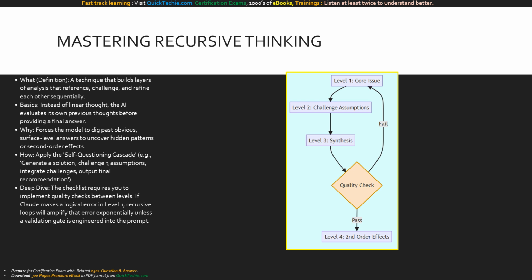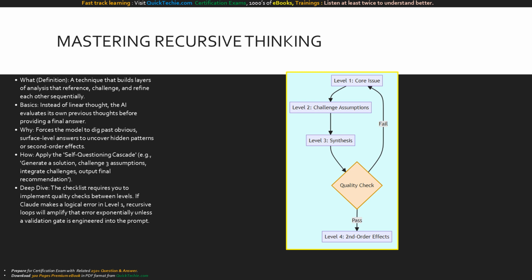You instruct Claude, generate a solution. Now, challenge three assumptions from that solution. Finally, integrate those challenges into a refined recommendation. It forces the model to play devil's advocate against its own logic. However, you must engineer human validation gates into your prompt. If a logical flaw occurs at level 1, recursive thinking will amplify that error down the chain. Mastery means knowing how to catch it.